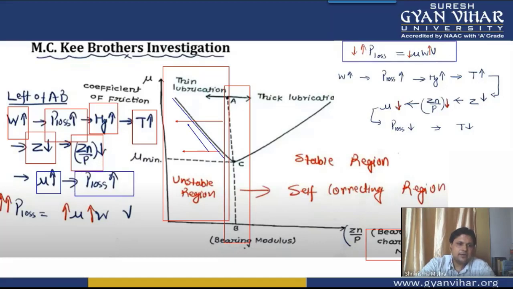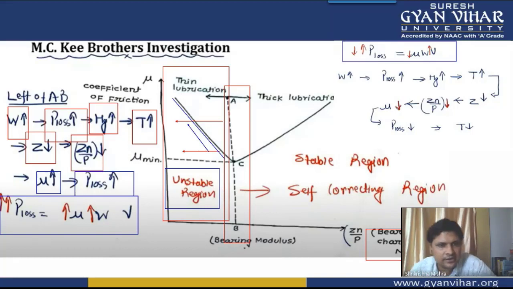So this region is where there is instability. You can't work in this thin lubrication region, because if you increase the load while keeping the bearing characteristic number low, what will happen?